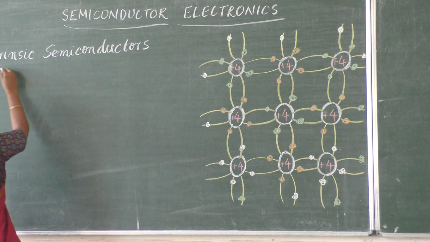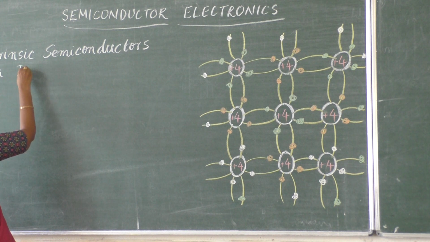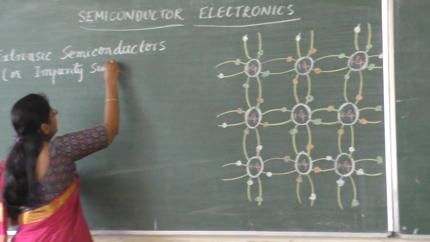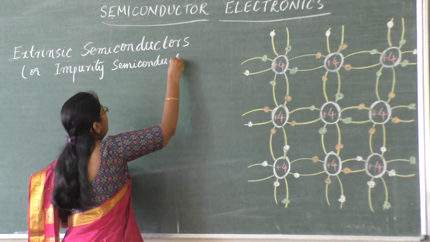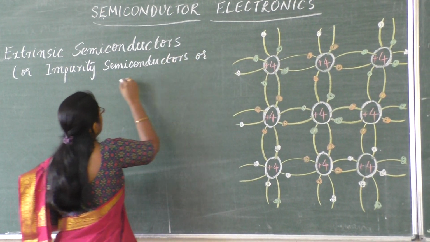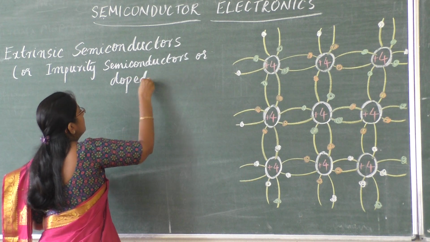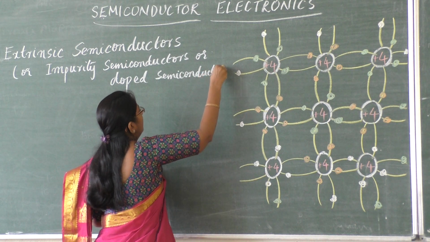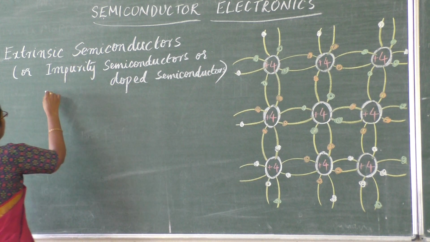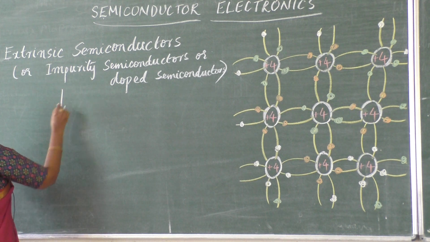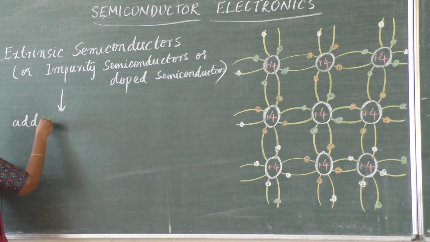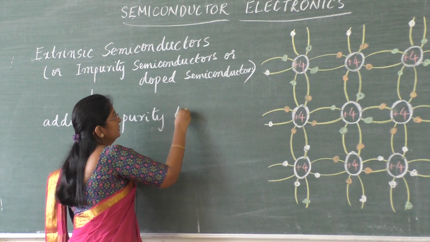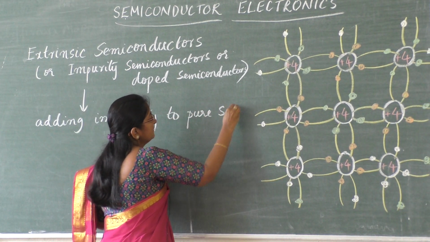Another name for extrinsic semiconductor is impurity semiconductor or doped semiconductor. An extrinsic semiconductor is got by adding impurity to a pure semiconductor.